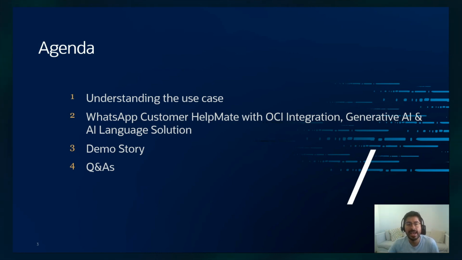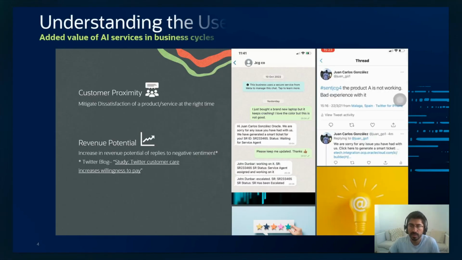Then I will perform a live demo, so you can see this in action, see how the different components work, and how you can enable this really easily. And finally, some Q&A.